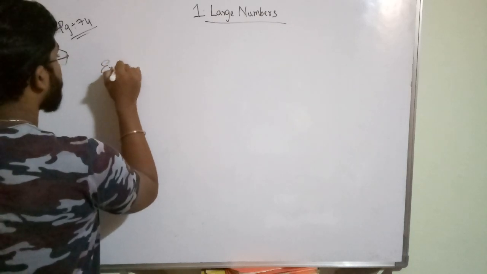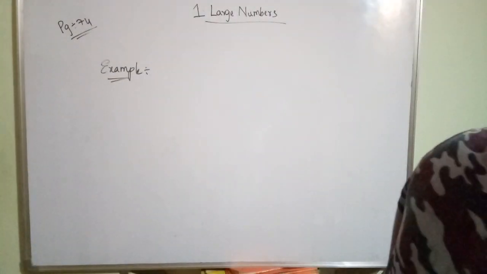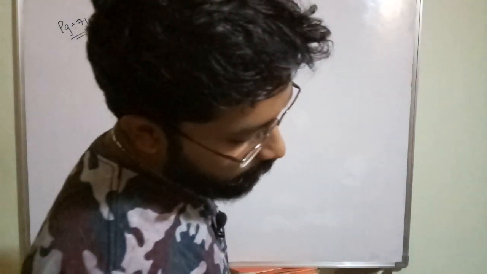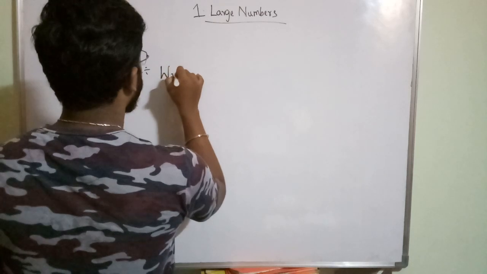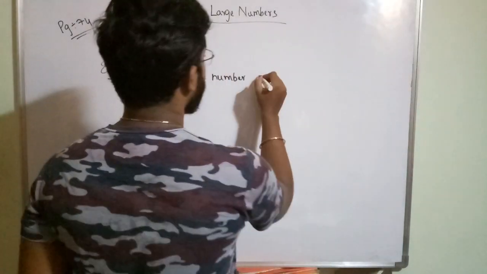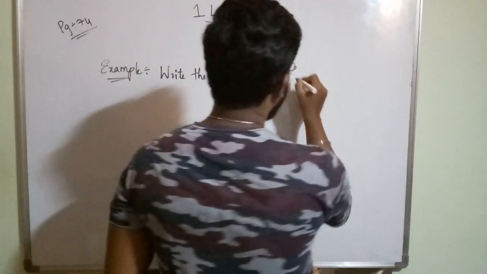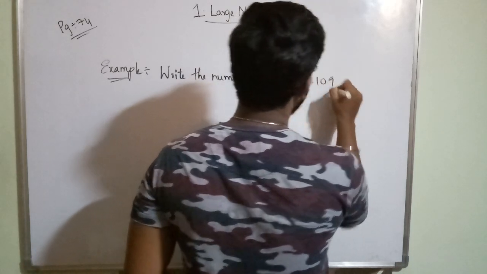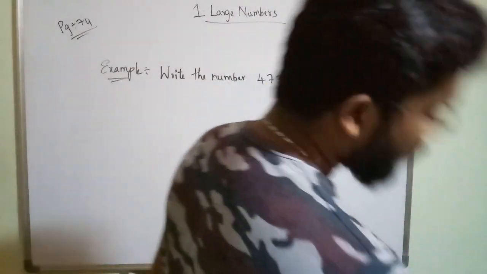Okay, so there is an example here. What is that example? Let us see. Okay, so he gave the question for the example. Write the number 4736, 804109. This is a bigger number. This is a 1, 2, 3, 4, 5, 6, 7, 8, 9, 10 digit number. By inserting commas,